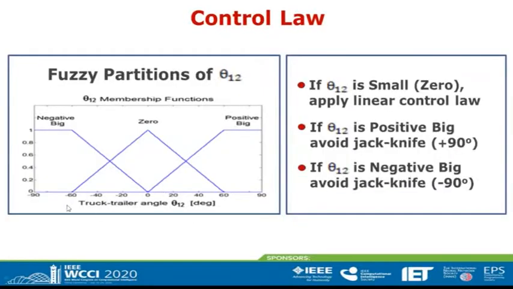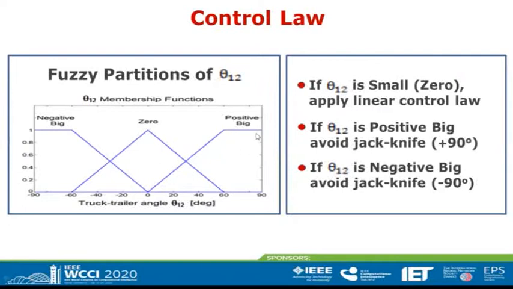In order to do that, we will partition the range of theta 1,2 into 3 partitions. Here we have the central partition, we call it 0, and it corresponds to small values of theta 1,2, the linear range.